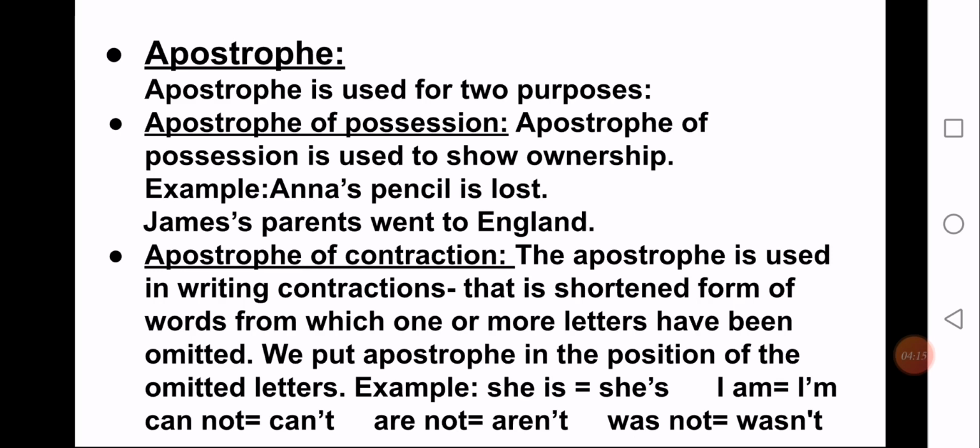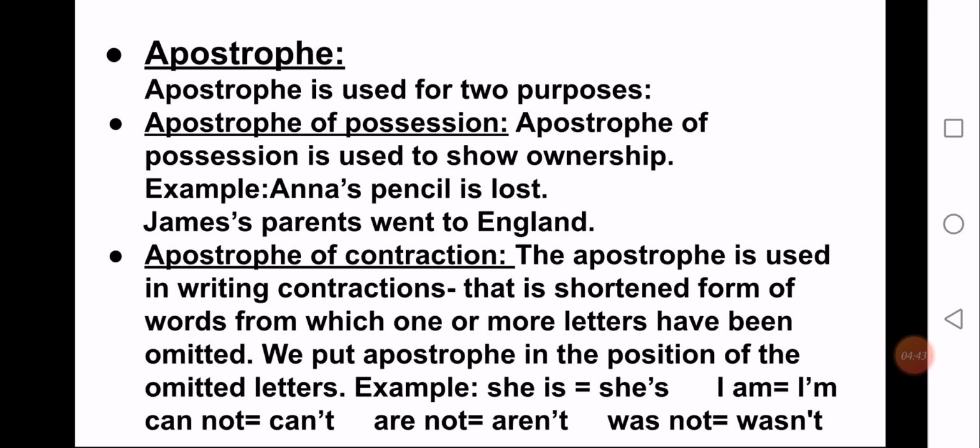Example: she is. Now we have, as you can see, the contraction of she is: she's. As you can see, I have omitted I, and instead of I have put an apostrophe. Then I am. The short form, the contraction of I am, is I'm. We have skipped A, and instead of A we have put an apostrophe. Then cannot.